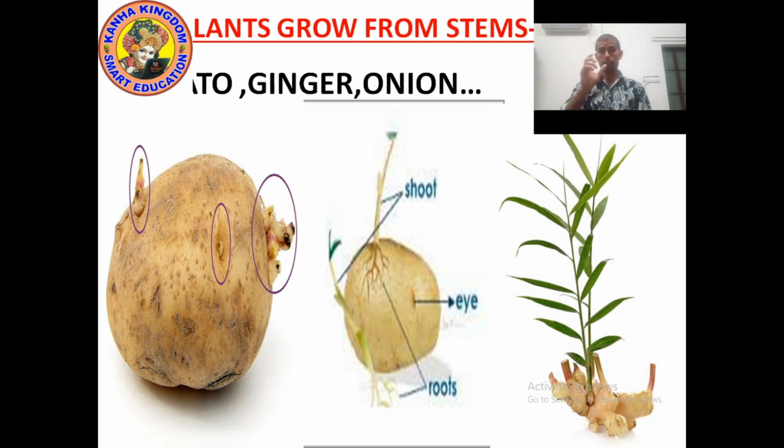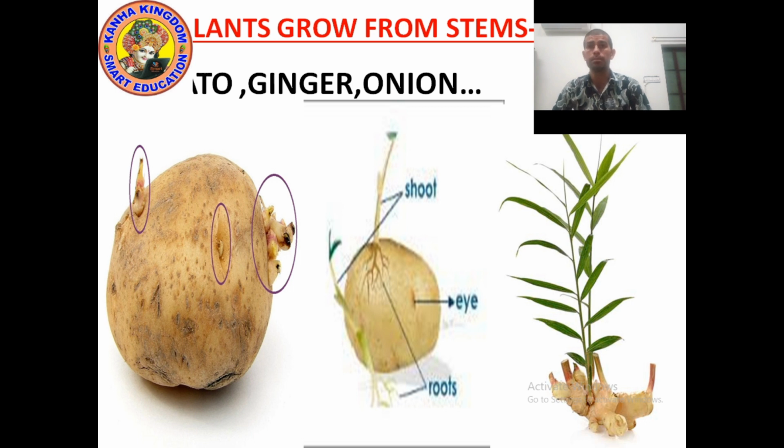If you take a potato at home and check it out, some bulb like structures are growing on it. You can see in the circle I have drawn. These are known as bud.